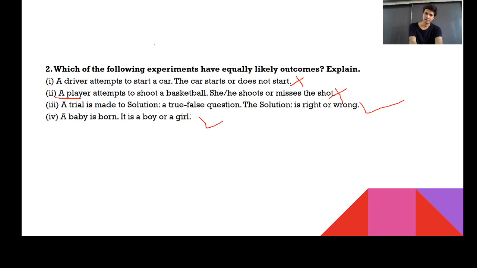Boy or a girl? 100% yes. Again, directly say that the probability of this question could be 50-50 and this is a likely event. Directly you can say that your answer could be yes. Is this fine for everyone?